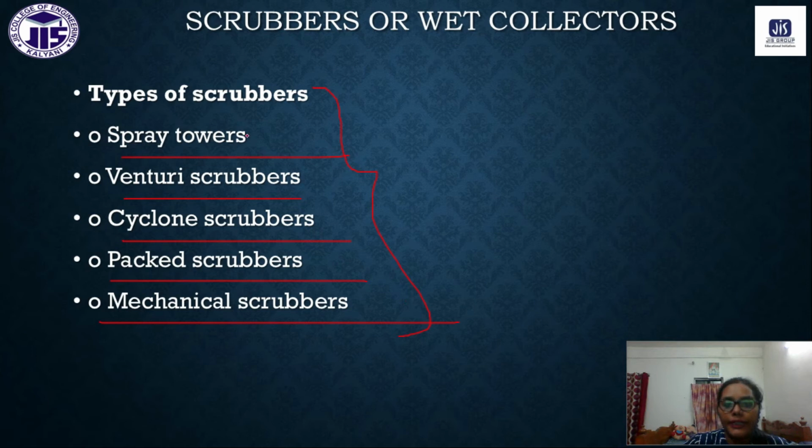That is the spray towers. Okay, next is Venturi scrubbers, cyclone scrubber, the packed scrubber, and the mechanical scrubber also we have. So these are some of the different types of scrubbers we have.